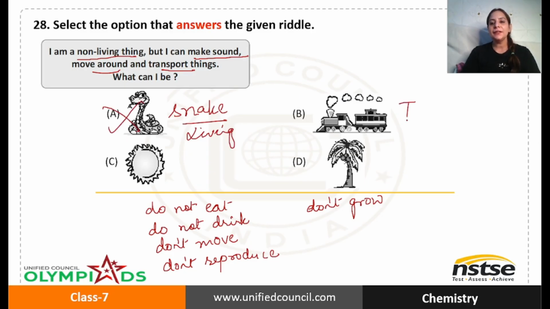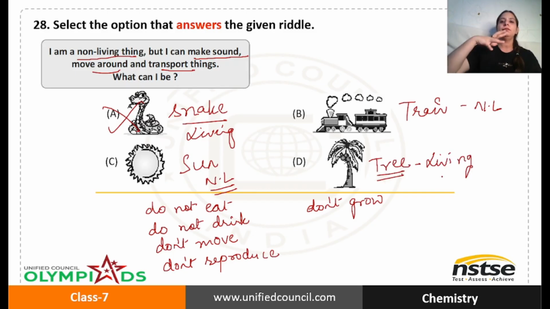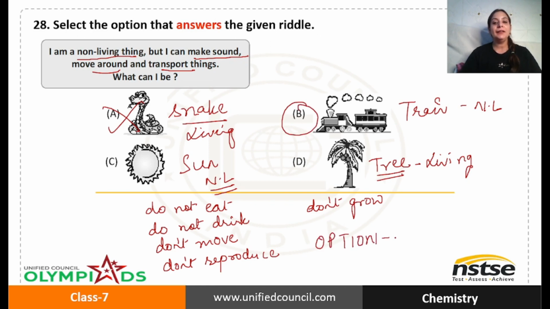B says this is train. So train falls in the category of non-living because it has all these characteristics. This is, what is it? It is sun. Again, non-living, but it cannot make any sound. It gives us light. This is a tree, and trees are living. We consider trees living, though they cannot move, still, they can whirl with the wind. So basically here the correct answer is option B, because train can make sound also. The horns are present in it and it can make loud sound, I must say. And it is non-living and it can transport things also. So option B is the correct answer.